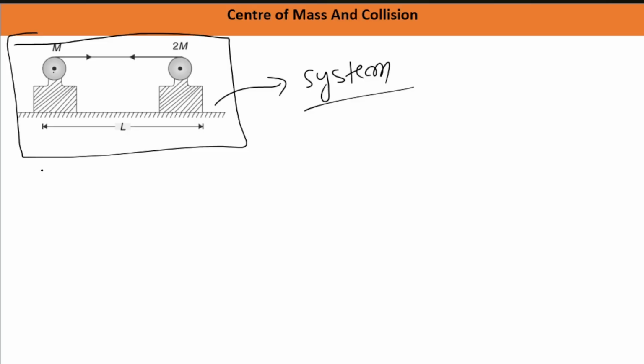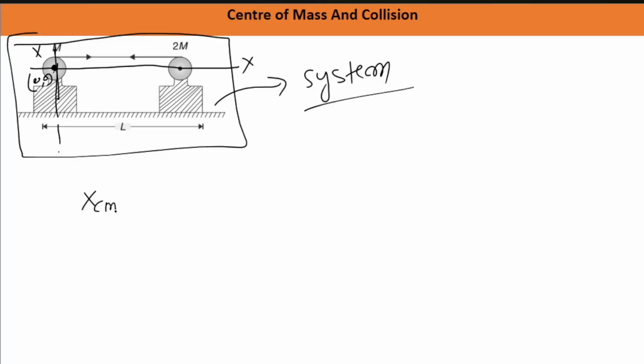It is not going to move from its original position. So initially, when the two motors were not moving, at that point of time, what is the position of center of mass? So let's associate a coordinate system like this. Suppose this is your x axis and this is your y axis. Let's say this point is the origin. So taking this point as the origin, we can calculate the center of mass of the system.